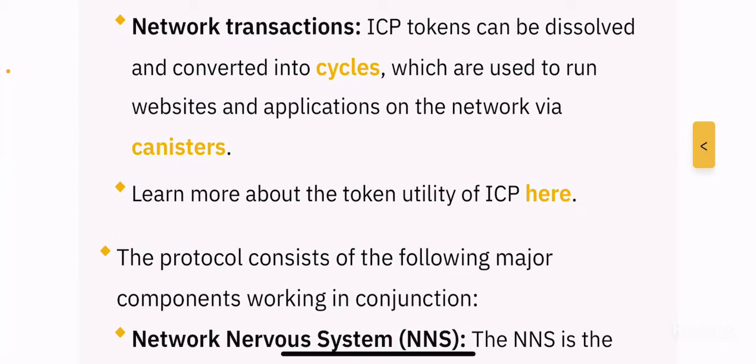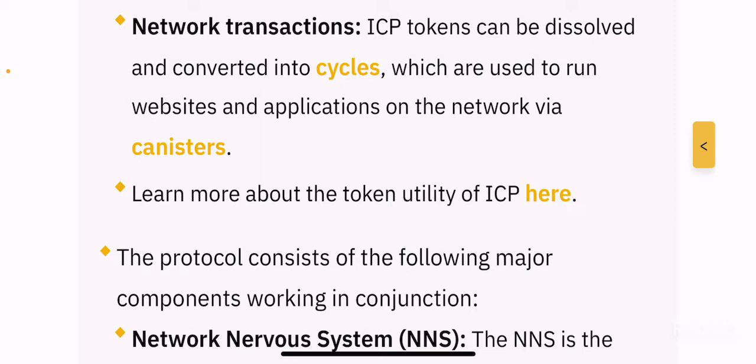Network transactions: ICP tokens can be dissolved and converted into cycles, which are used to run websites and applications on the network via canisters. Again, they obviously do have a lot of unique terminologies which make the project a little bit more confusing.